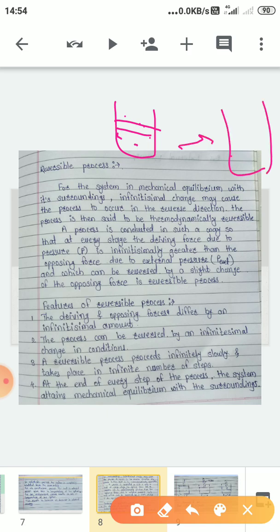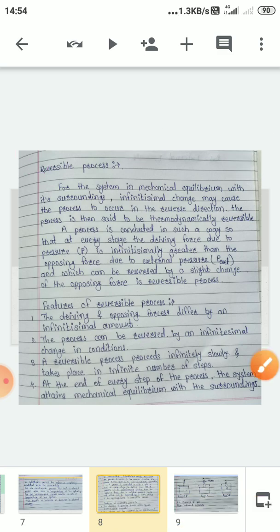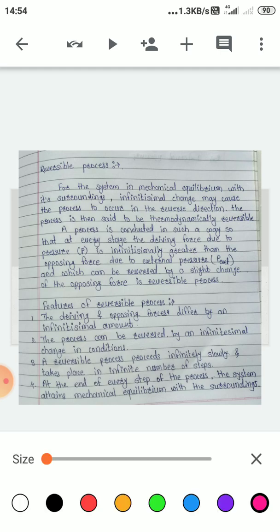If we increase the pressure, then when the piston becomes motionless, again this system will be in mechanical equilibrium at that stage. If we reduce the pressure, then the system is in mechanical equilibrium at this stage. Now see the definition for reversible process: for a system in mechanical equilibrium with surroundings, an infinitesimal change may cause the process to occur in the reverse direction.